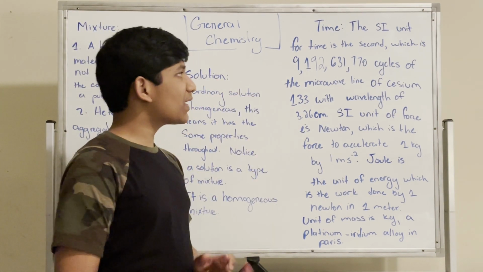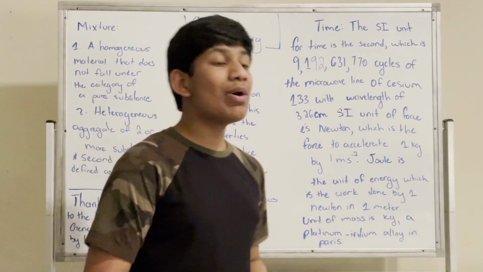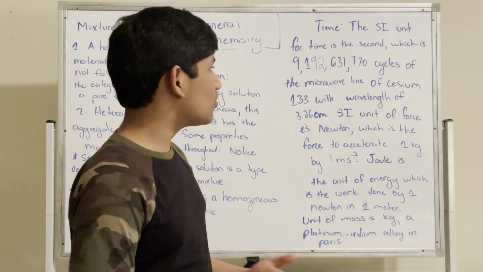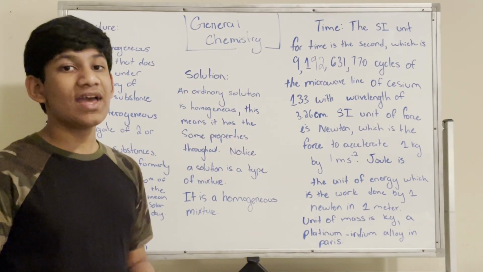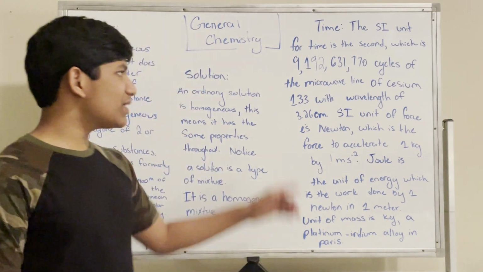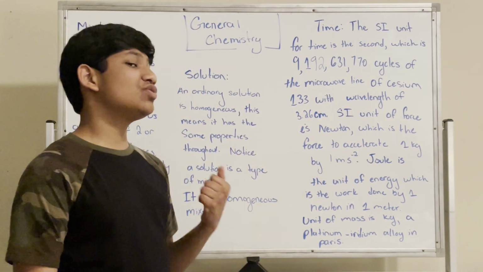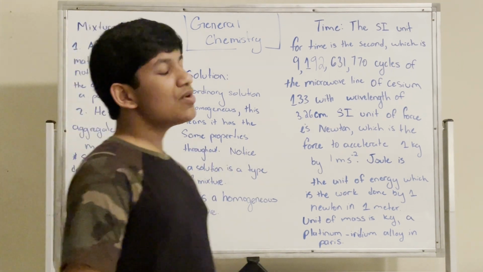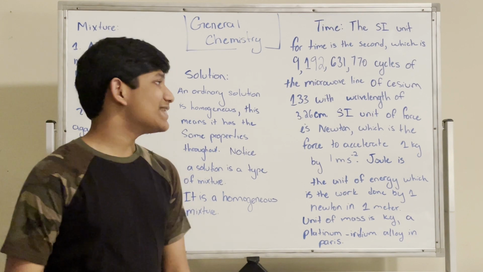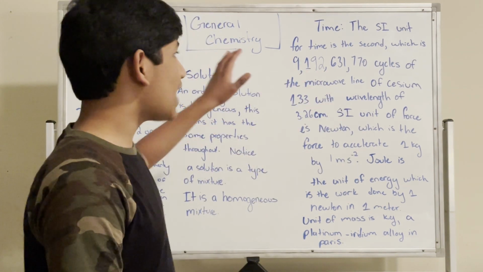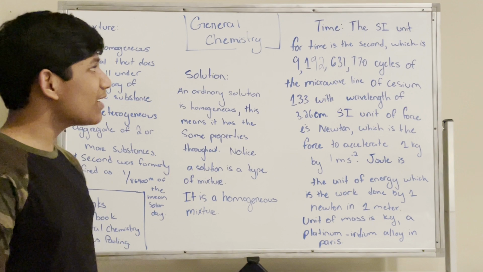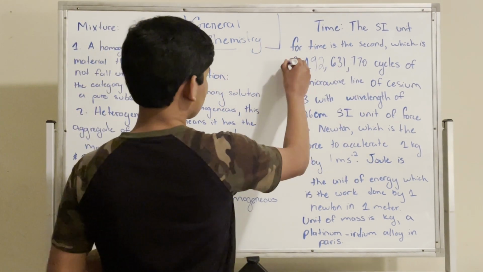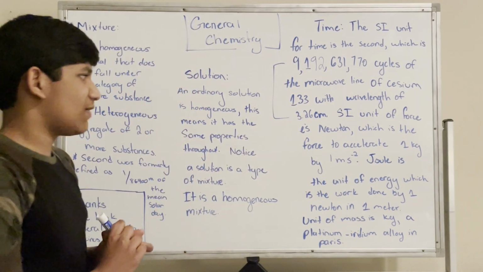The reason we have a complicated definition of the second is that when we're looking at chemical reactions, maybe even nuclear physics, and multiple other things in chemistry, a more precise definition can lead us to more precise results. This is why we define the second as 9,192,631,770 cycles of the microwave line of cesium-133 with a wavelength of 3.26 centimeters. Notice this is the SI unit of time. The SI unit of time is the second.